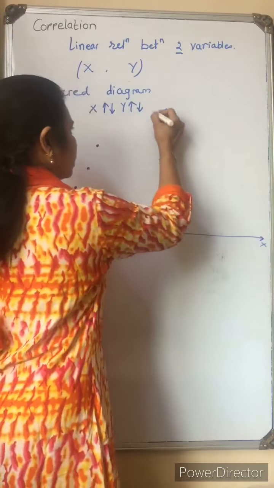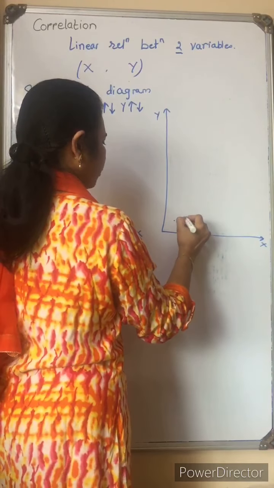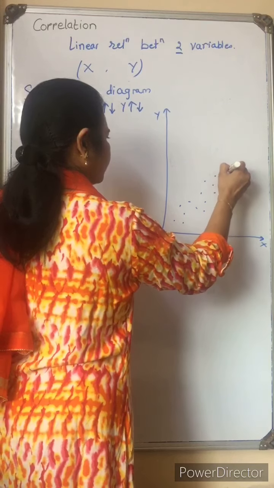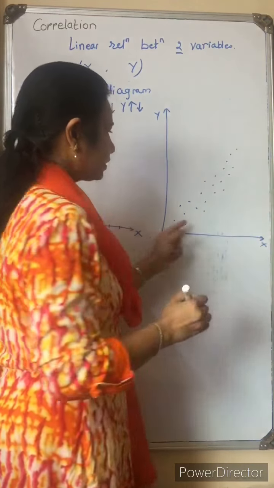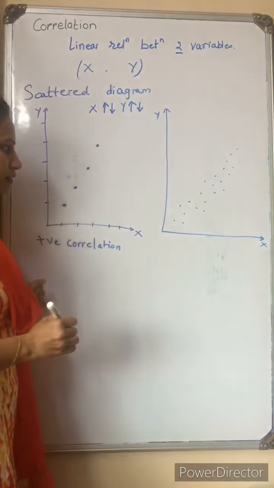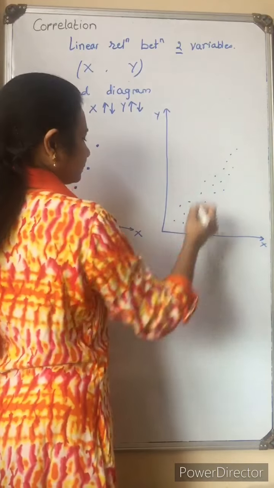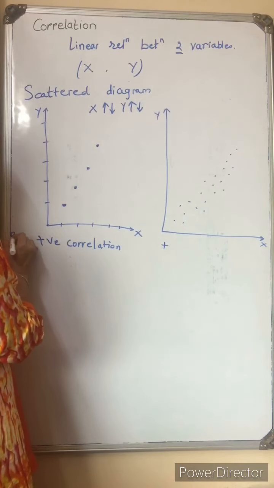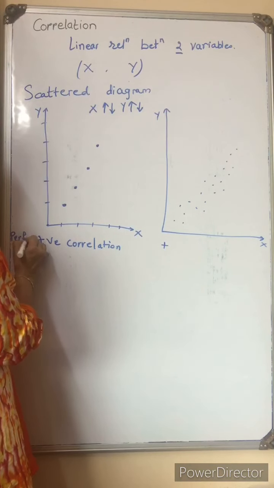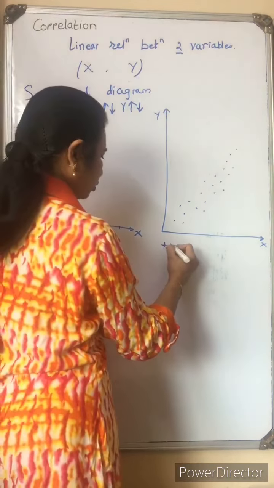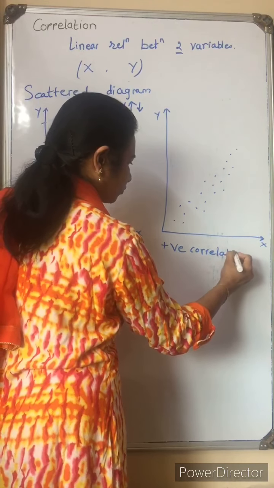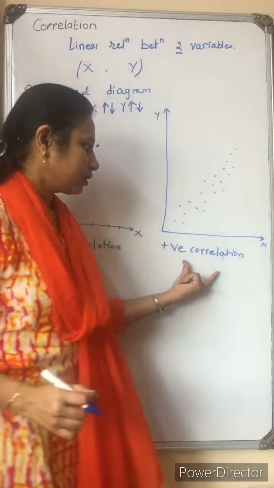In general, the values may vary, but in the same pattern. When x increases, y also increases. So this is positive correlation between x and y.